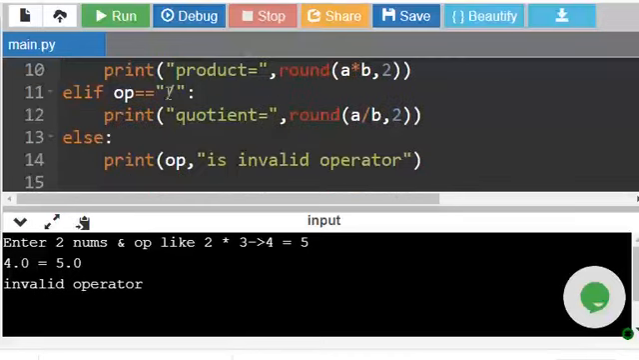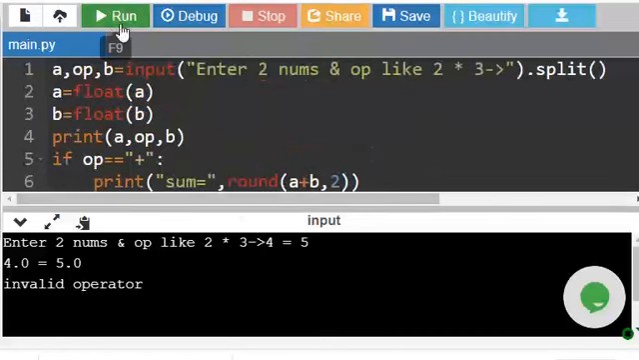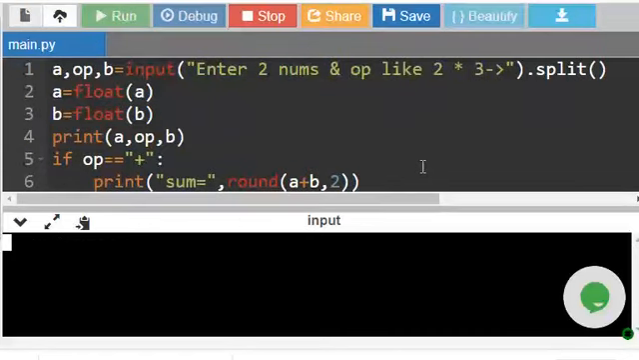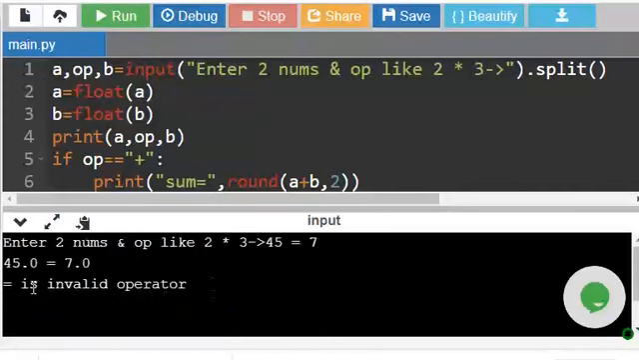Plus, minus, multiplication, division. This is our program. We are writing like this. Run. 45 equal to 7. It says equal to is invalid operator. So this is a small calculator.